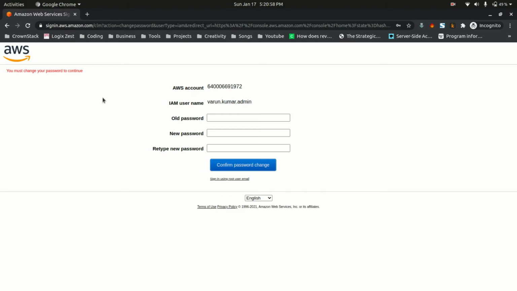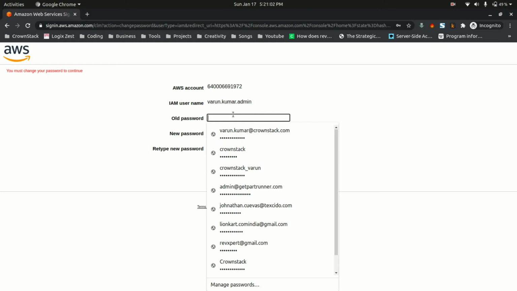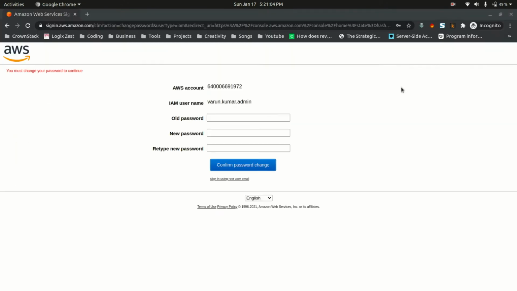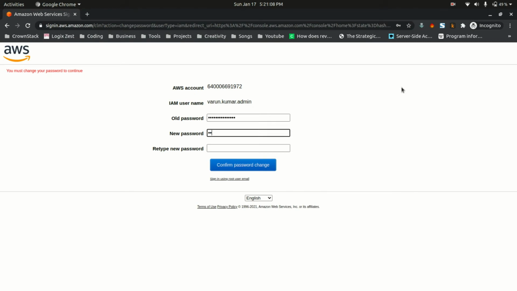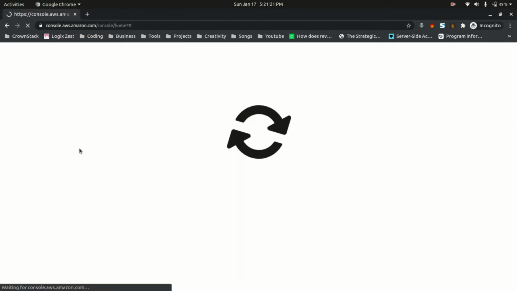Now, just as we configured in the IAM, I need to change my password. So yes, it will prompt me to change my password for the first time. So this is my old password and this is my new password. And confirm change. And okay, now I am able to log in into this particular user.